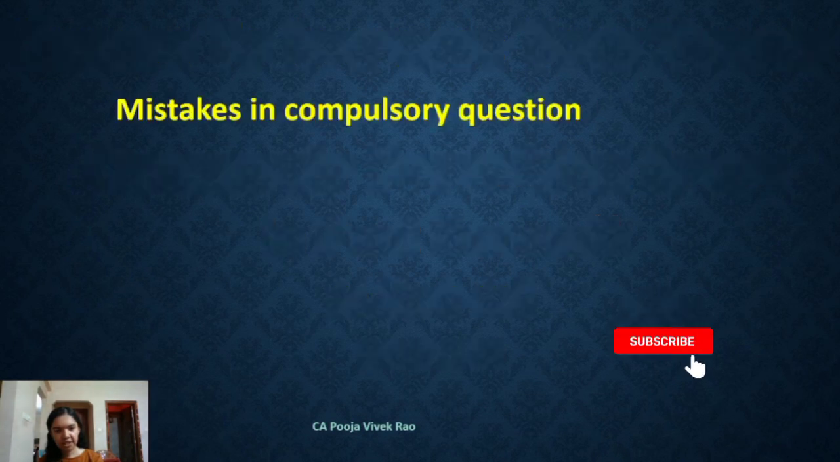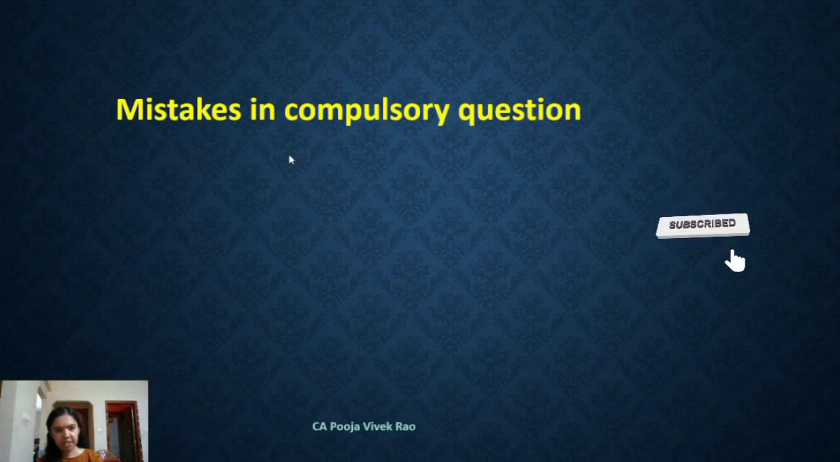So first we'll be seeing the mistakes in the compulsory question. In your descriptive part, the first question is compulsory. We'll be discussing the mistakes related to this question. Mostly this question will be relating to net GST payable. There were 4 mistakes highlighted in this part. So better you note this down so that you do not make these errors in your exam.